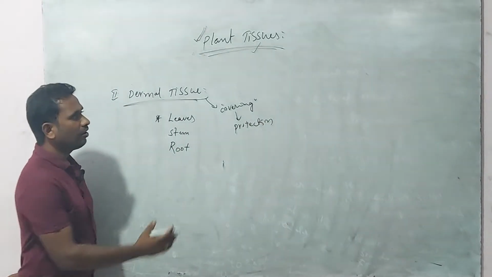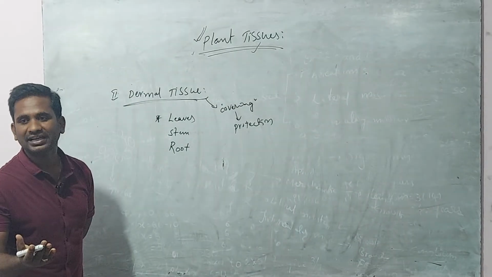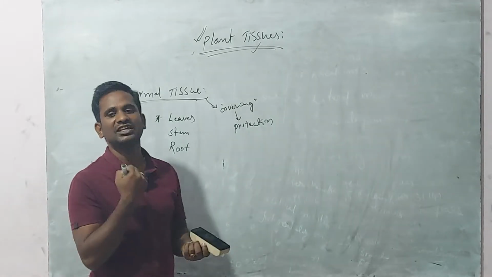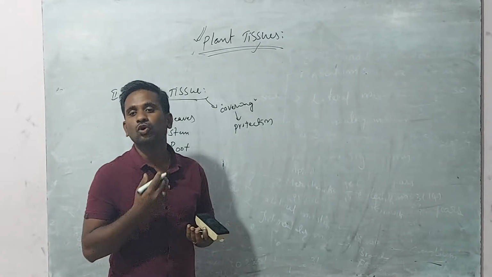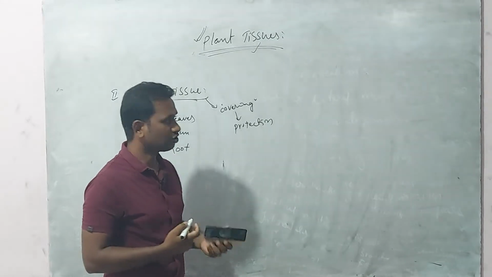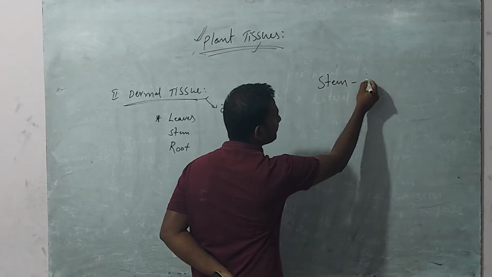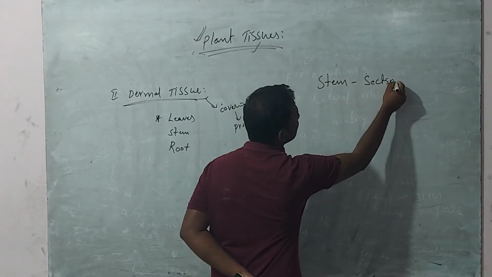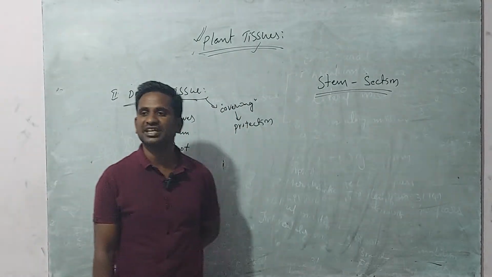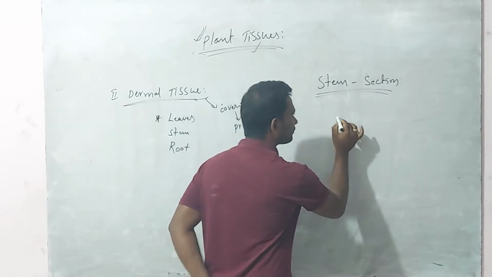Okay, so before discussing the dermal tissue, now look at the structure of the stem. If you take a section of the stem, how does it look, how many types of tissues can we observe? That's why we look at the anatomy of the stem section, where we can observe all the tissues.